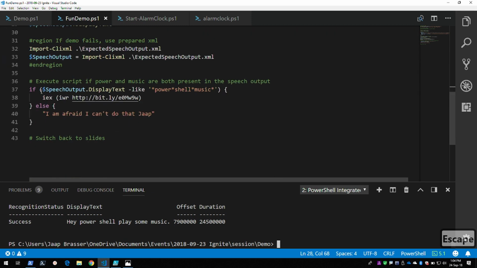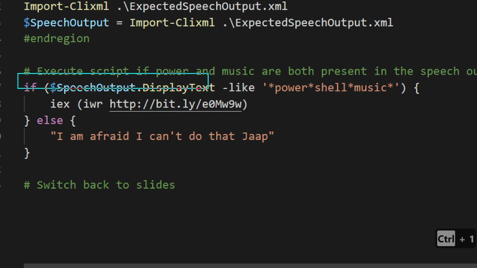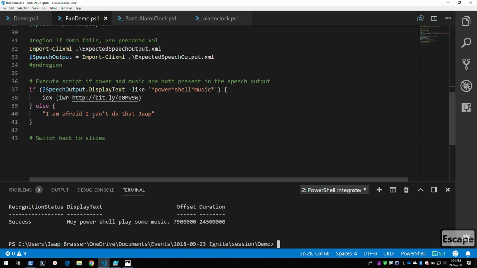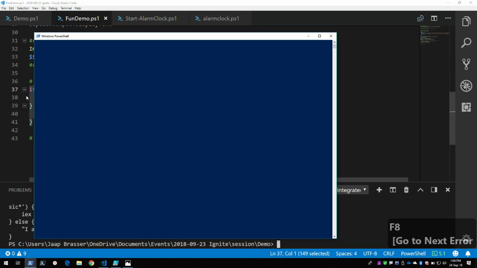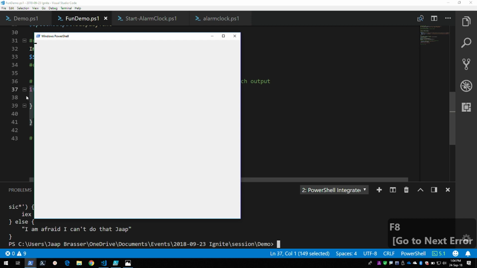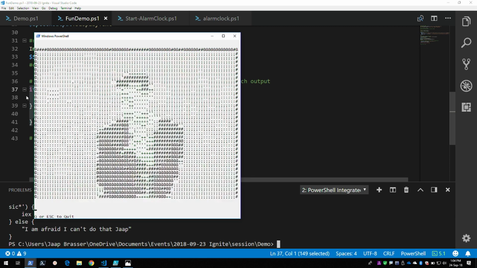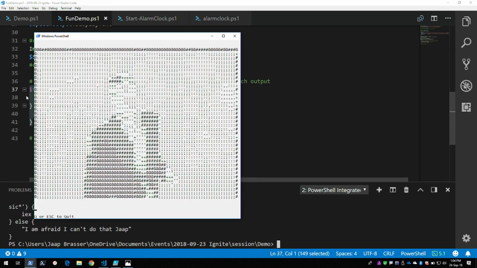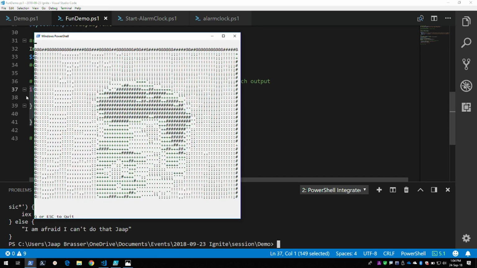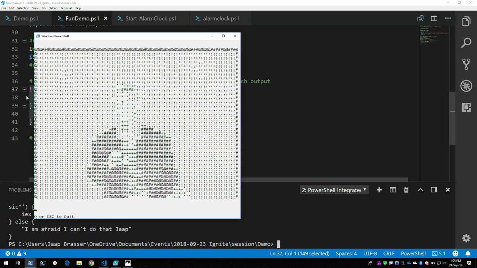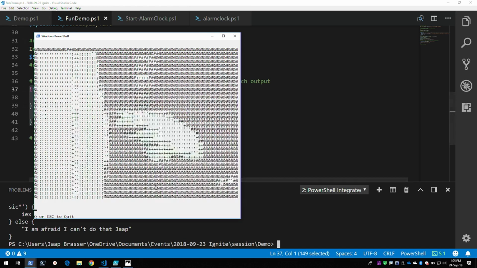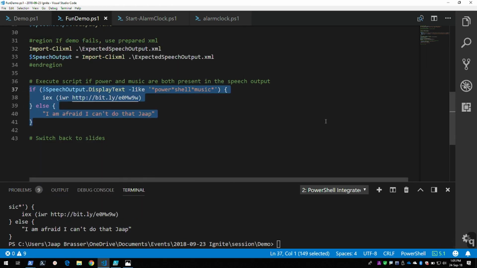So I have an if statement here. If this contains PowerShell and music, then it's going to play this. And let's see if it loads in time. There we go. We have a nice little music video. If we had audio, we could actually hear the song as well, but it's not available. So I'll be switching back.